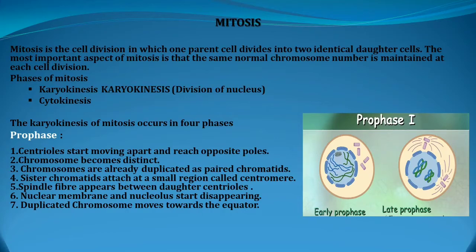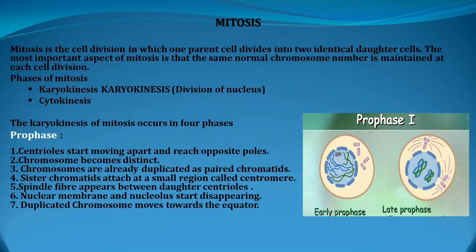Last week itself we have learned this. Cytokinesis follows karyokinesis, that is division of the cytoplasm. The karyokinesis of mitosis occurs in 4 phases. First one is prophase. Look at the picture.